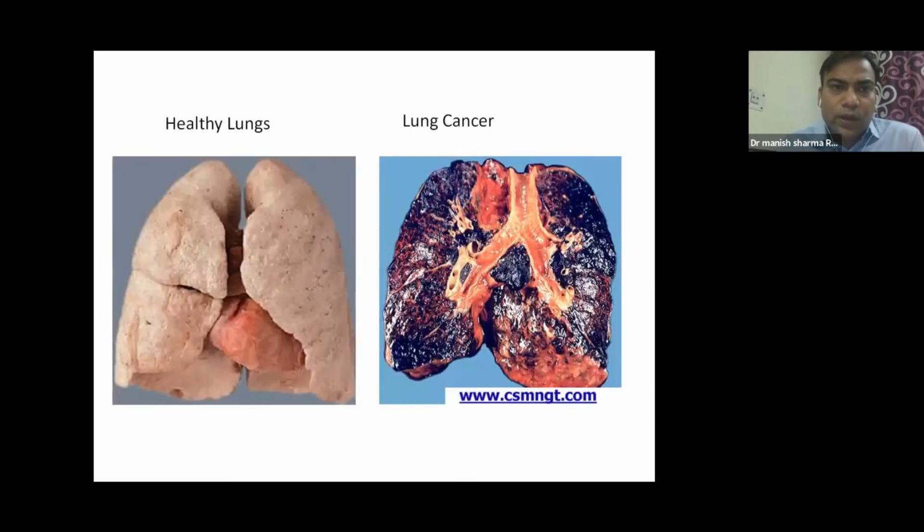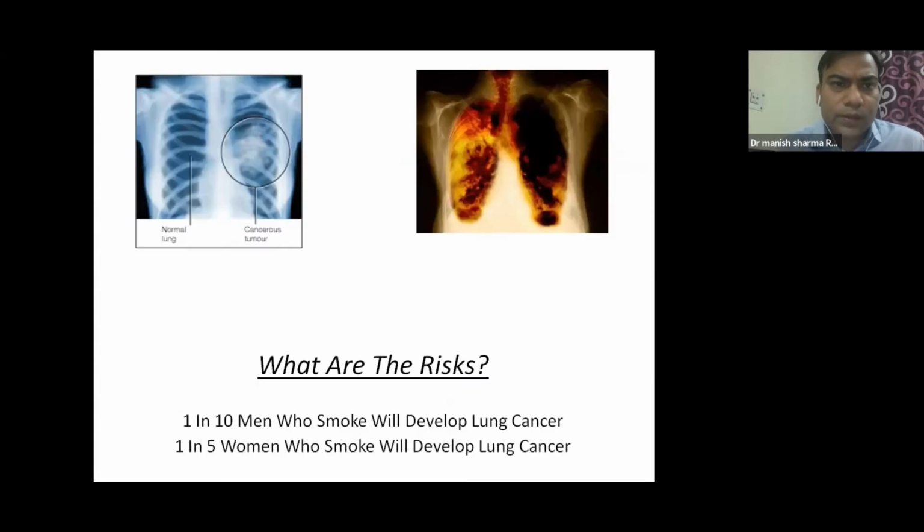This is how a healthy lung looks in the left hand panel. It is pink and expands, while in the right hand panel you can see a lung which is full of tar, full of smoke, and this is a diseased lung. This occurs after years of smoking. In this panel you can see a patient having lung cancer. One lung is normal, and the other side of the patient has a cancer. 1 in 10 men who smoke will develop lung cancer, and 1 in 5 women who smoke will develop lung cancer.